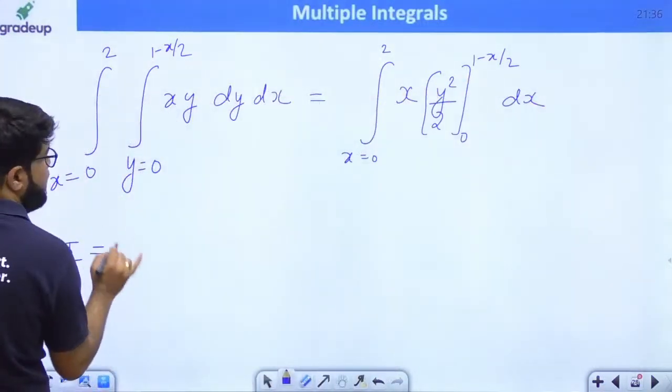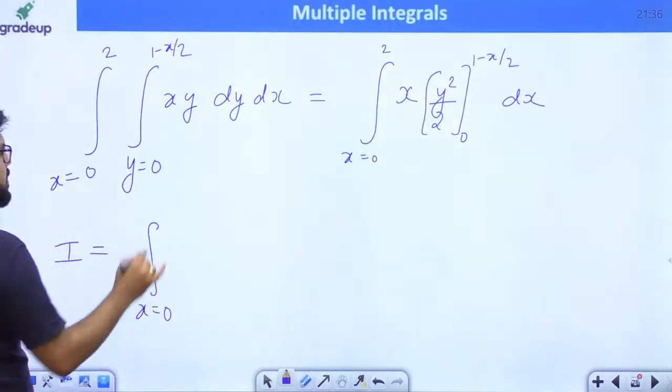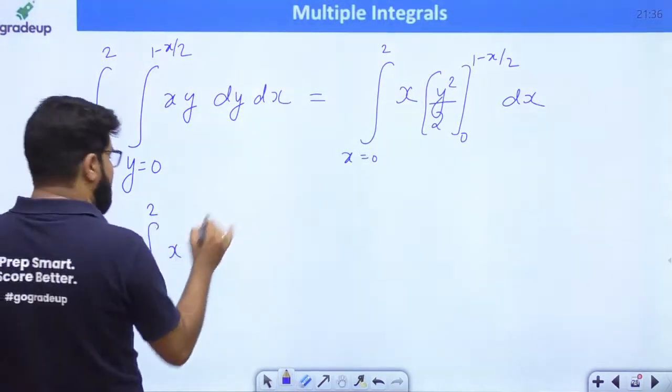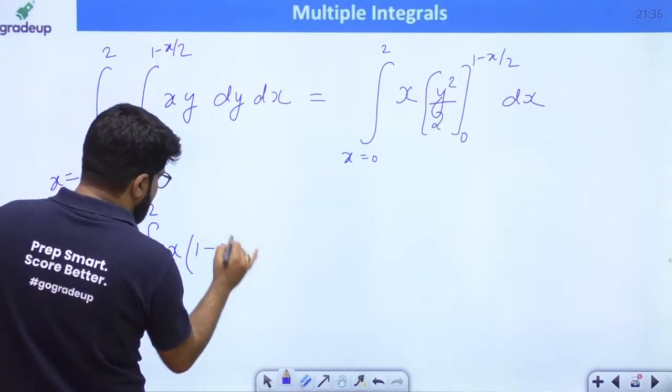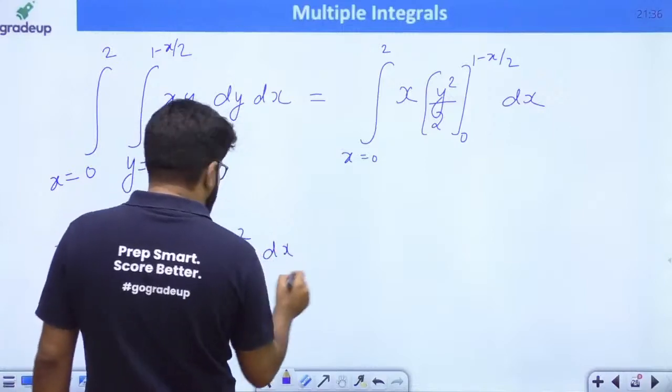So the integration is equal to the integral of x from 0 to 2, with 1 by 2 written outside, upper limit (1 minus x by 2) whole square, lower limit just 0. Let us expand this.